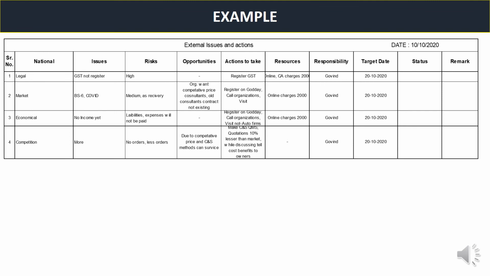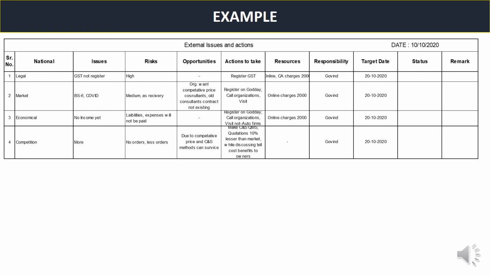Like this, you can do it for every point, whatever issues are there or will come, and you have to find out the risk involved that will affect the organization's targets and goals. Then if any opportunities are there, plan to take the actions. For completion of actions, you have to put in resources, may be manpower, money, machines, anything. Then the responsibility should be given to some person so that he will work on it dedicatedly, and the target should be given. Then the status of the actions should be reviewed, and if there are any issues, they should be sorted out. So this is about the external issues.